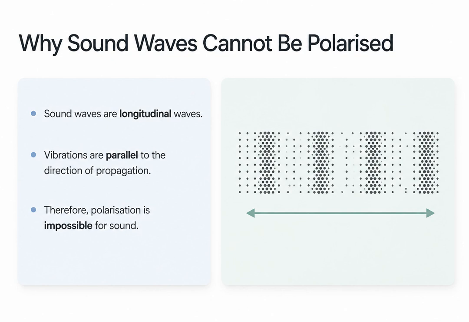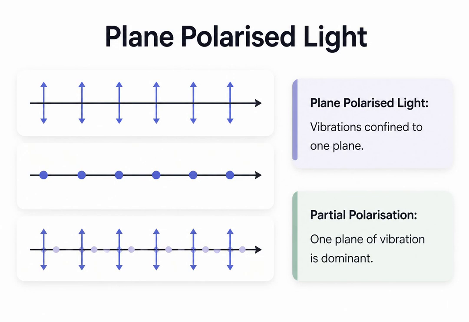This is because sound waves are longitudinal, meaning the particles of the medium vibrate back and forth parallel to the direction the wave is traveling. Since there are no perpendicular vibrations to filter or restrict, the concept of polarization simply does not apply to longitudinal waves. When we restrict the electric vibrations of light to just a single plane, we create plane polarized light.